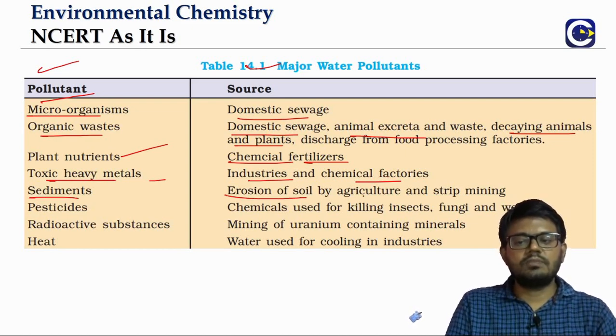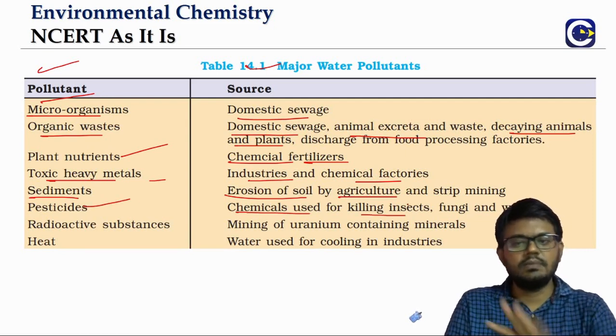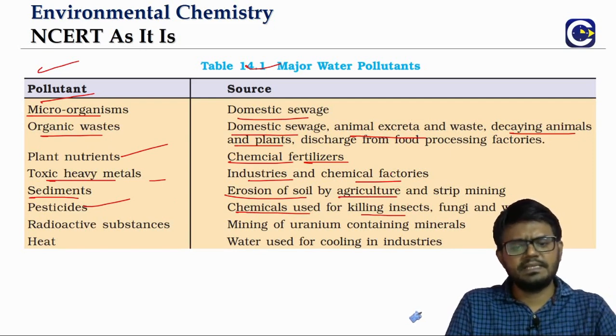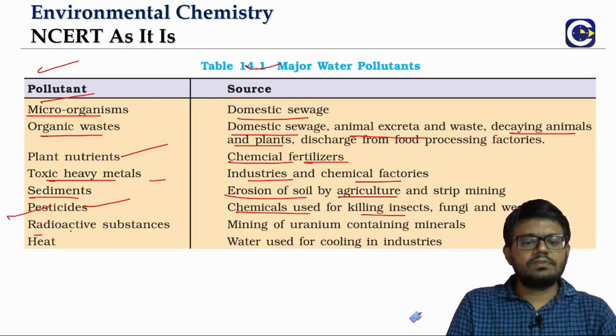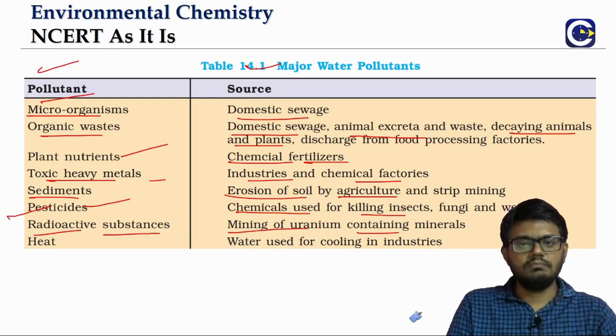Sediments come from the erosion of the soil. Pesticides are basically the chemicals used for killing insects, fungi and weeds, including insecticides and herbicides. Radioactive substances come from the mining of radioactive materials like uranium.